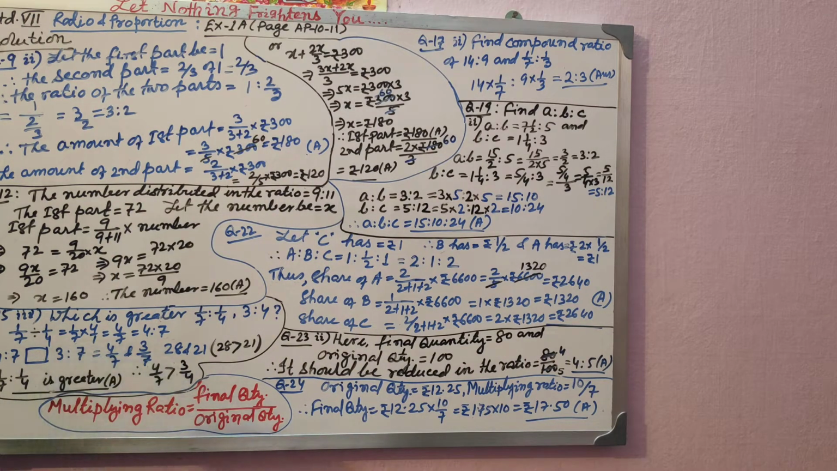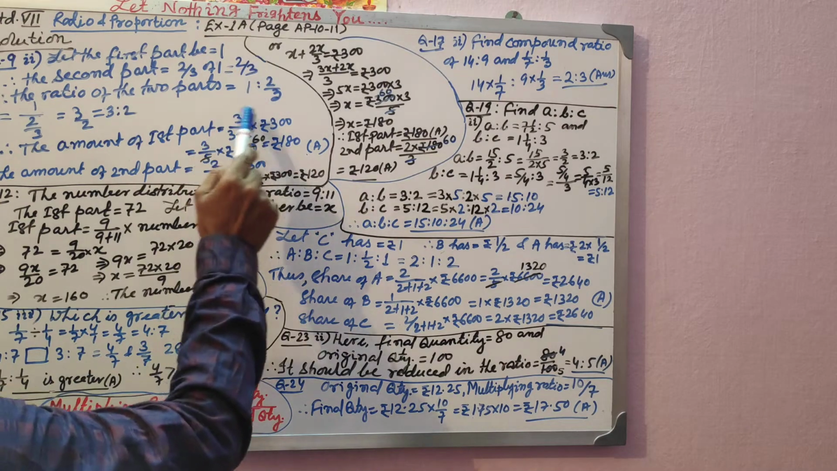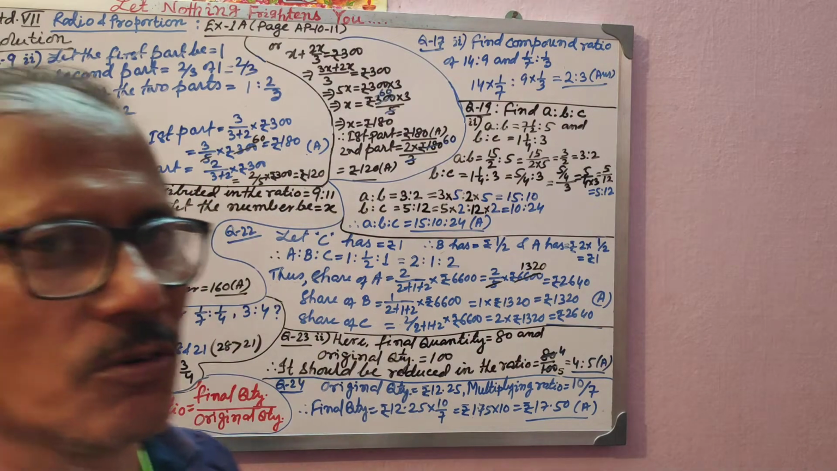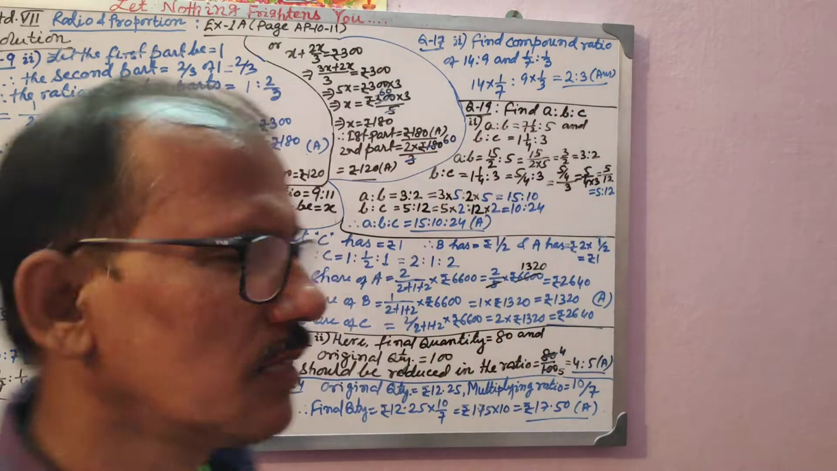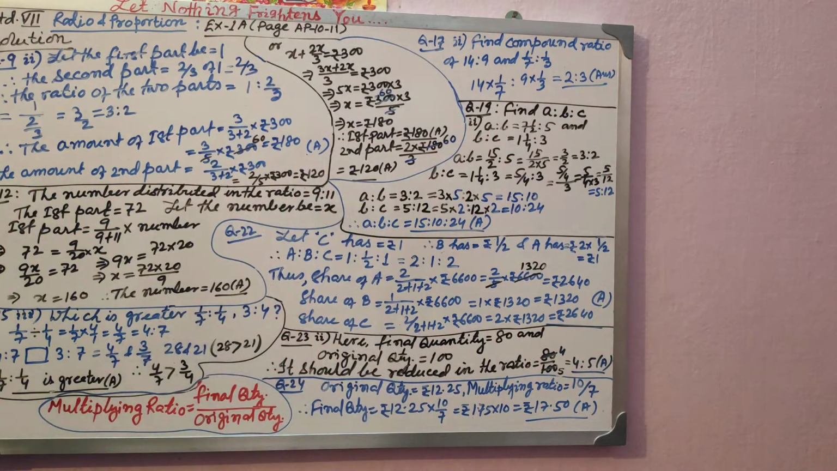So see children, some of the terms are fractional. Then how can you make it the simplest ratio? You can simply multiply the denominator to both the terms, and you will find it.